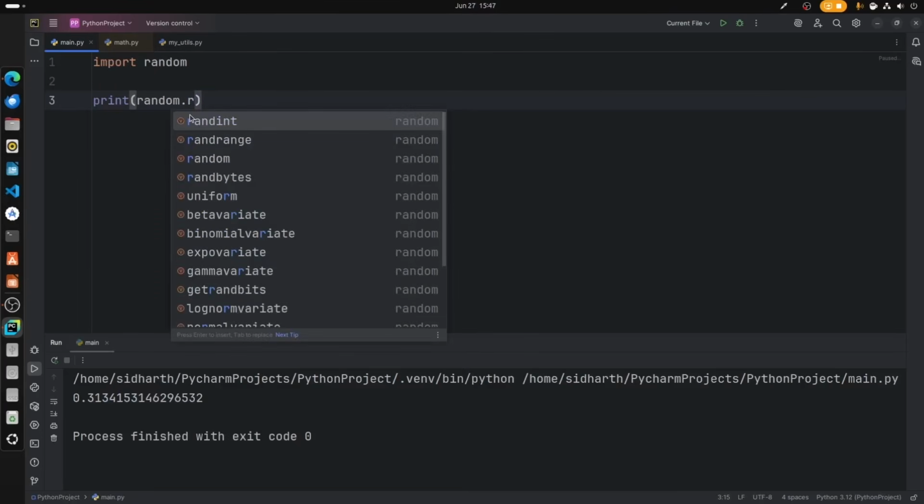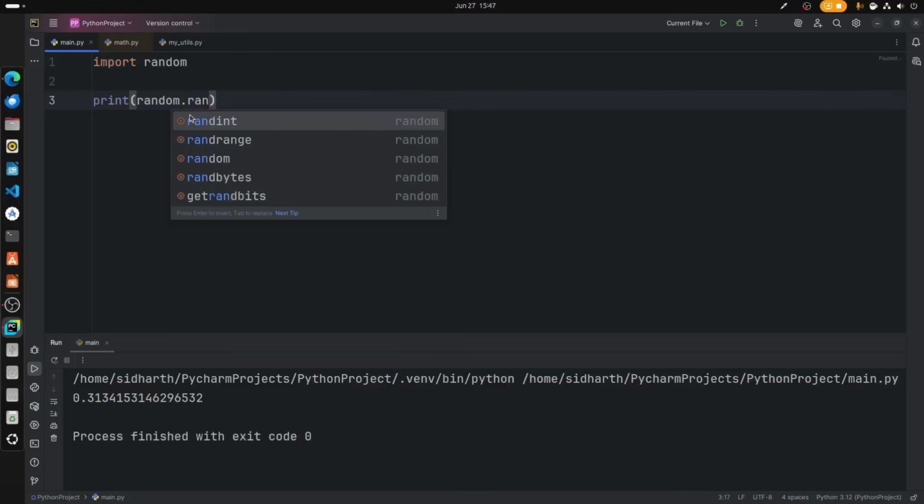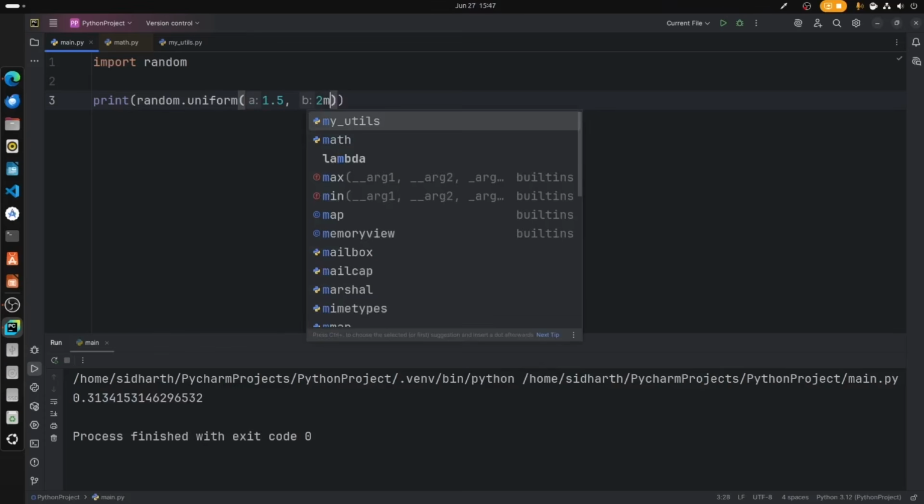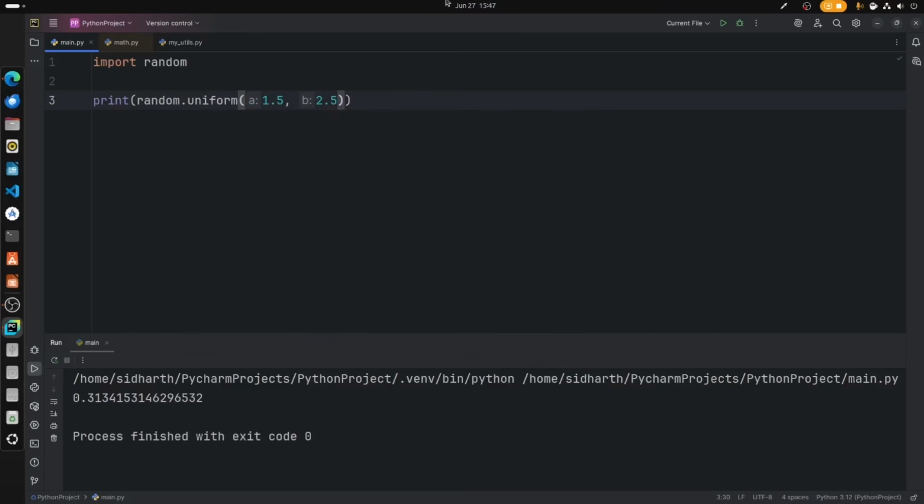So let's type random.uniform, and I want to print from 1.5 to 2.5. If I run the file, we get 1.72, which is between 1.5 and 2.5. So this is random.uniform.